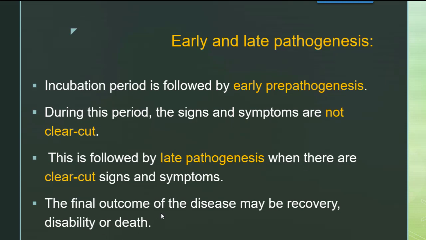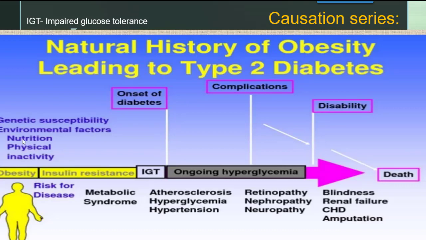So the final outcome of disease can be recovery, disability or death, as we have discussed in the definition in our earlier video. So early and late pathogenesis concept is there in the pathogenesis phase. In early pathogenesis, no clear cut signs and symptoms will be there, and in late pathogenesis the disease will be surely diagnosed due to the clear cut signs and symptoms. Now we will see one example.